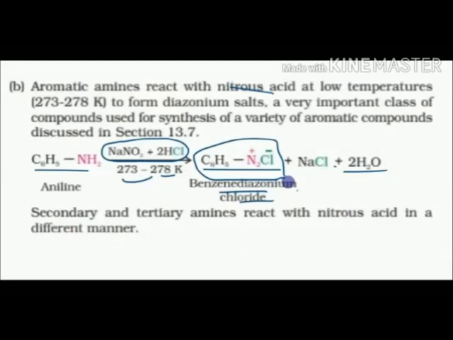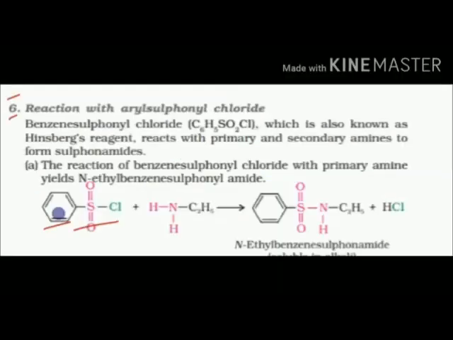If an aromatic amine reacts in the presence of NaNO2 and HCl, we get benzene diazonium chloride, which we will study in the next slide, and NaCl comes out, and water. This is stable at low temperature, unlike aliphatic amines, which were unstable and formed alcohol with nitrogen eliminated out, but this is stable at low temperature, therefore it is kept. Secondary and tertiary amines do not react with nitrous acid mostly, and if they react, then the reaction occurs in a different way, not forming any chloride.